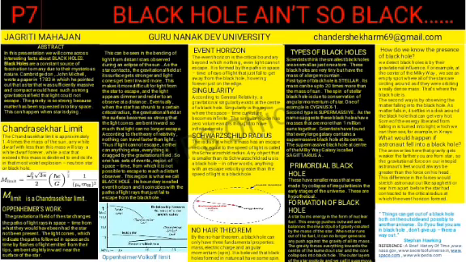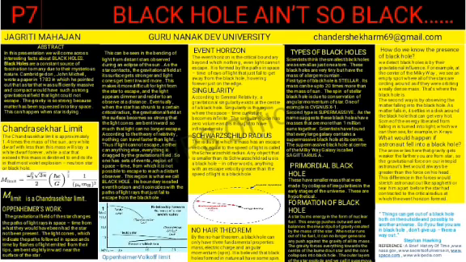It will be interesting to know what happens if two black holes collide and merge together to form a single black hole. The area of the event horizon of the final black hole would be greater than or equal to the sum of the areas of the event horizons of the original black holes, and also the area of the event horizon increases whenever matter falls into a black hole.